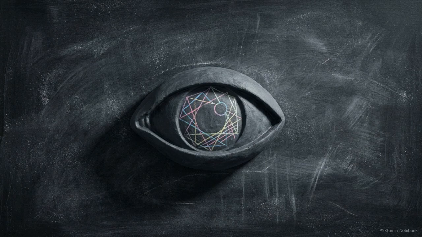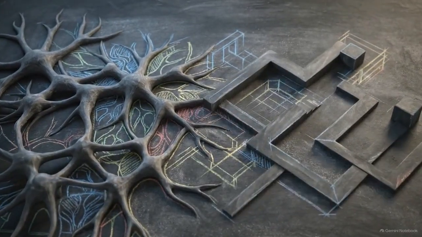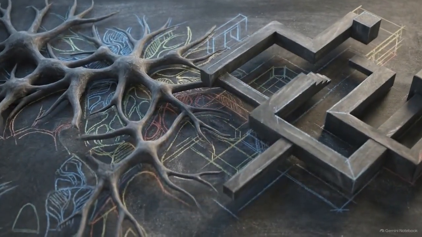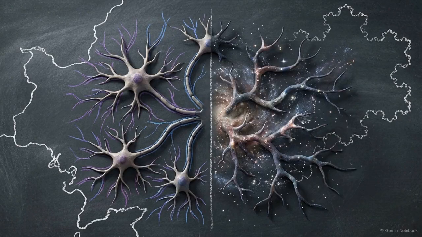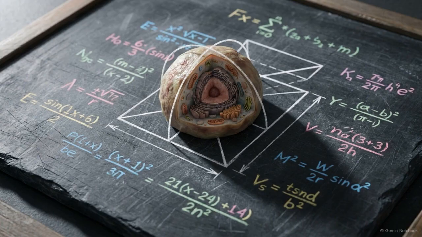Our brains are hardwired to spot structural patterns. We look at the branching airways of a human lung and see the exact same geometry in a river delta, or we look at a neural network and see the structure of a galaxy. But visual similarity is not a physical mechanism. Assuming that a biological network operates the same way as a mathematical equation simply because they look alike is an